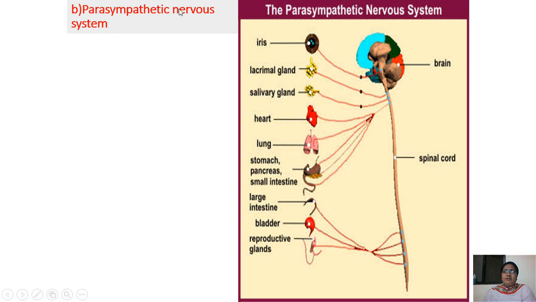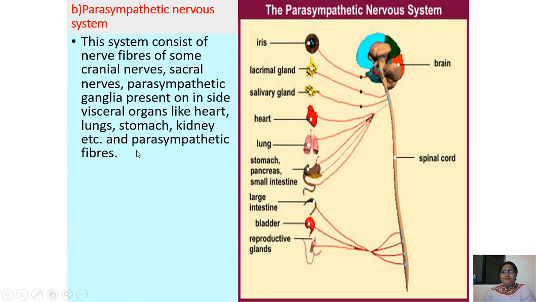The next is the parasympathetic nervous system. Now this figure you can see again, the parasympathetic nervous system. It consists of nerve fibers. Now you can see these nerve fibers. Some of the cranial nerves are also there. Parasympathetic ganglia are present on either side of the visceral organs, like the heart, which you can see here, lungs, muscles, stomach, kidney and parasympathetic fibers. These are the fibers you can see.